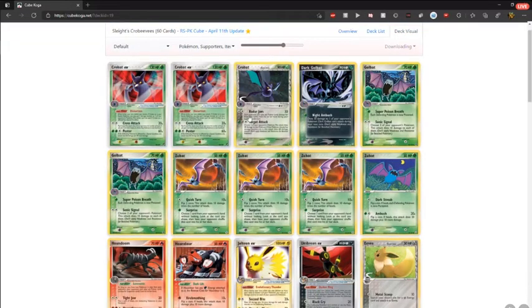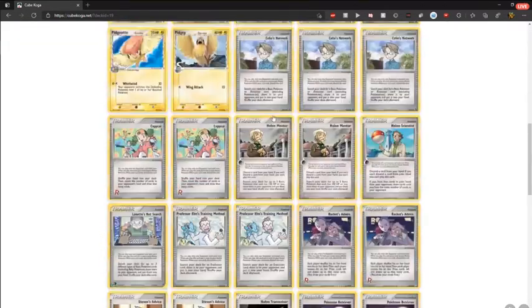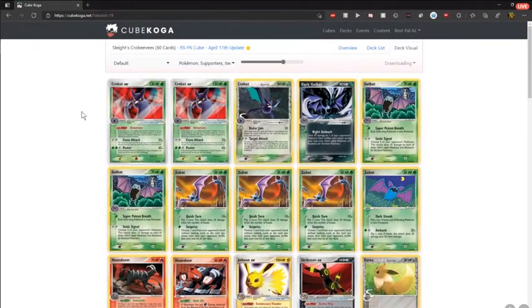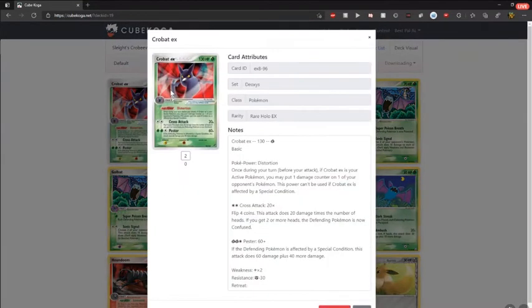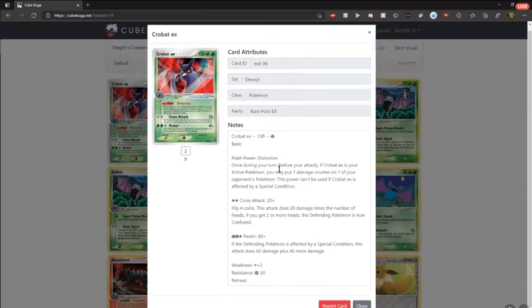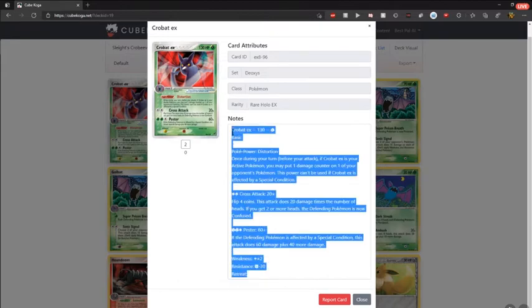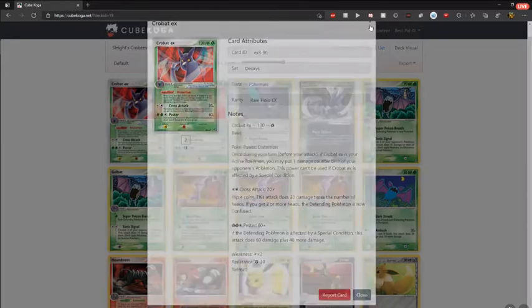And in the same way with the cube, we've got the deck visual, where we can just see all the cards in the deck. If we click on a card, we actually get this nice pop-up. It will tell us what the card is. Is it a Pokemon? Is it a supporter? And we just get some descriptive text of what the card is and how that functions.